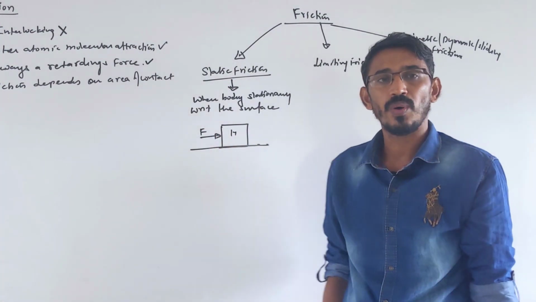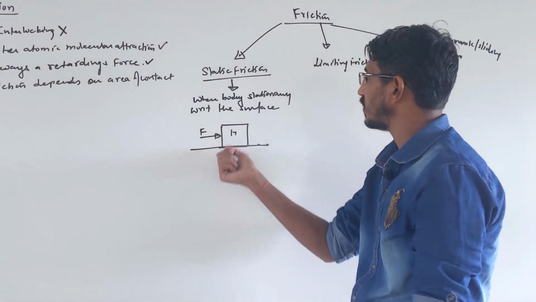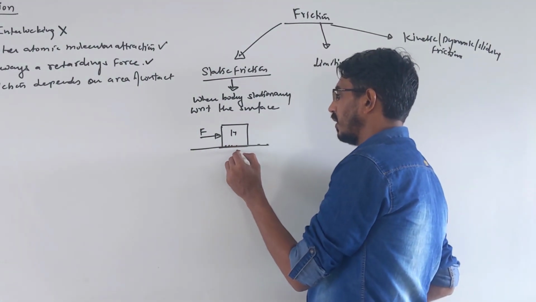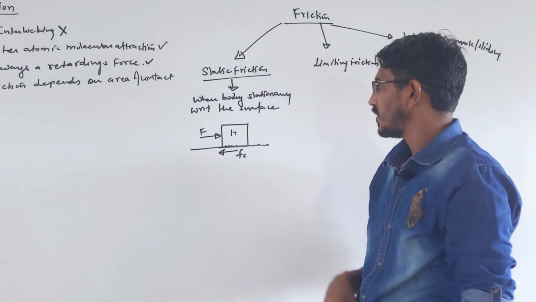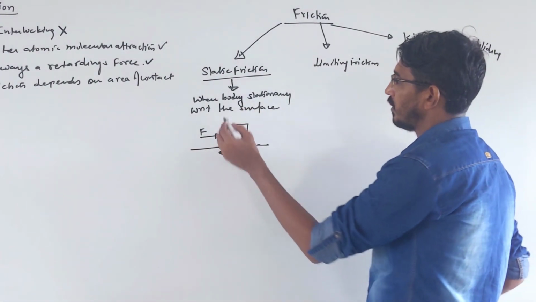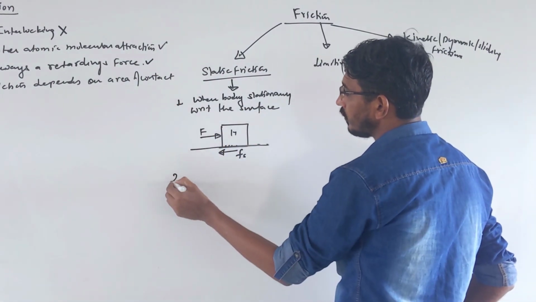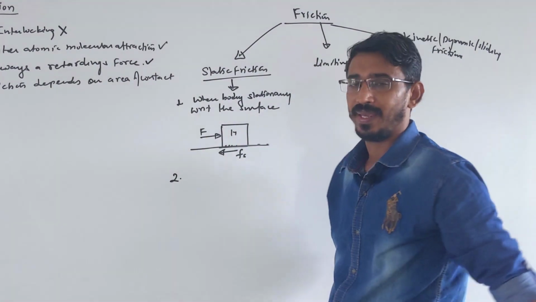Suppose this force is very small, so the body will not move. In that case, what force is acting at this point? That's called static friction, Fs, as we call it. Static friction is acting here, trying to stop this body. What is the important property of static friction? It is simply equal to how much force we apply.